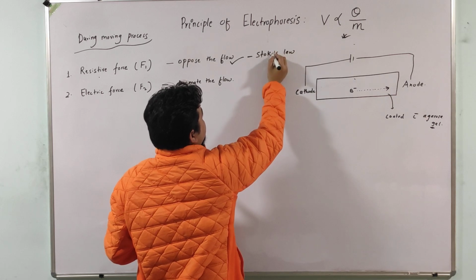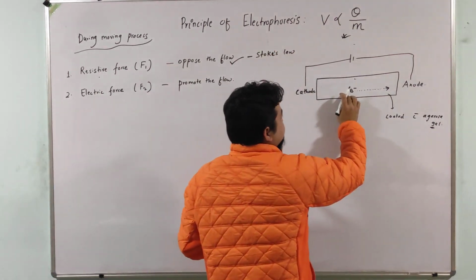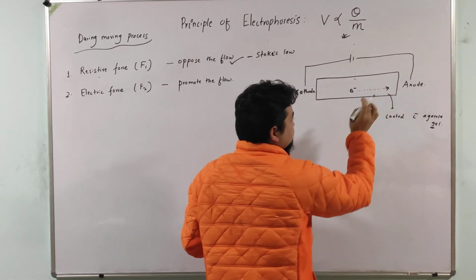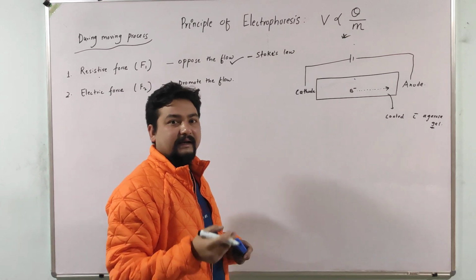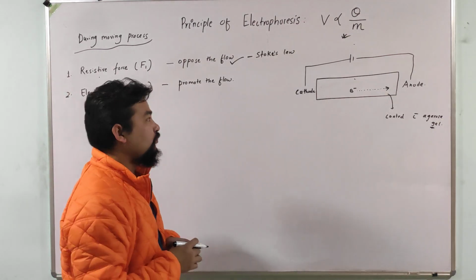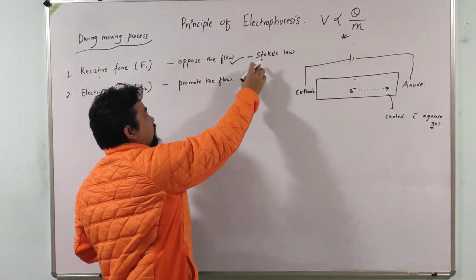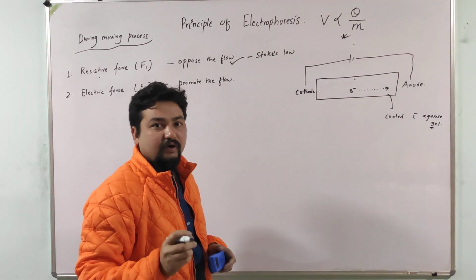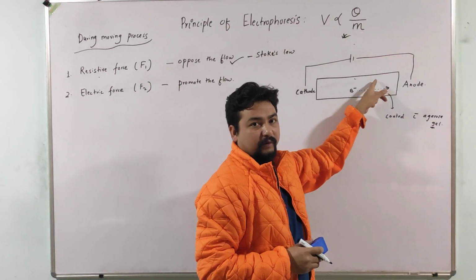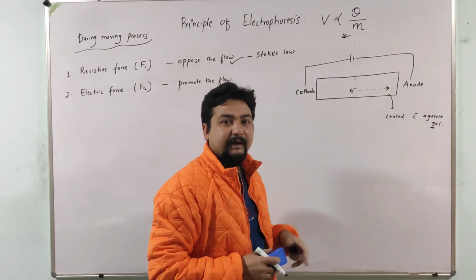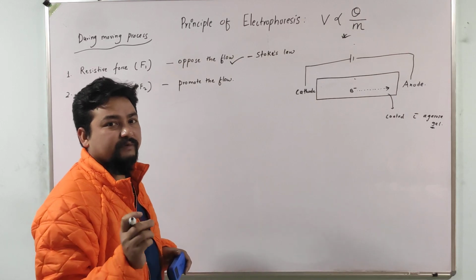Stokes law states that when a particle moves in a viscous fluid, the viscous medium will create a resistance, that is, oppose the flow. I repeat, Stokes law states that when a particle moves in a viscous fluid or medium, the medium will create a resistance or will oppose the flow.